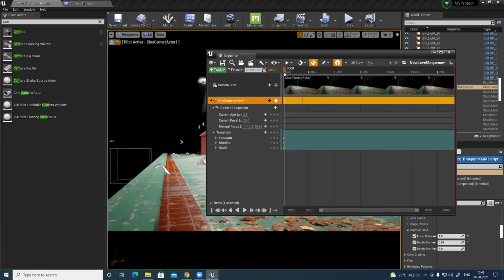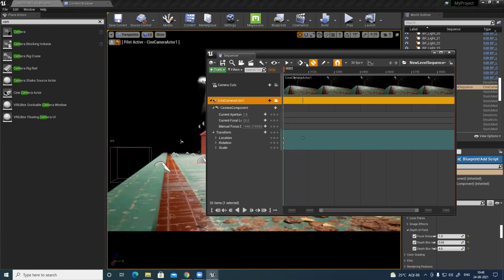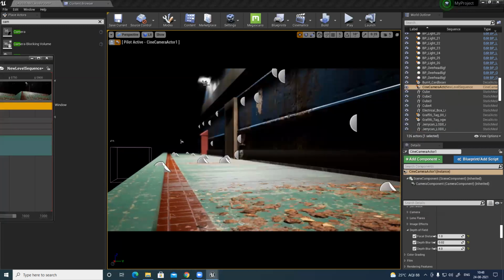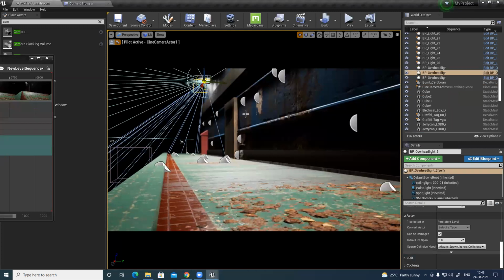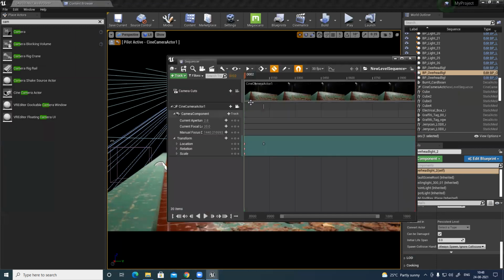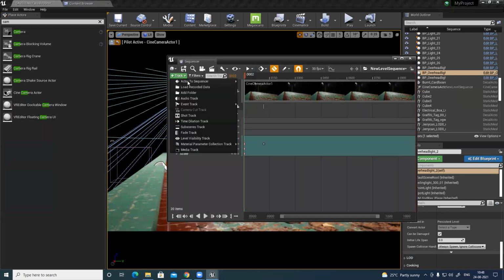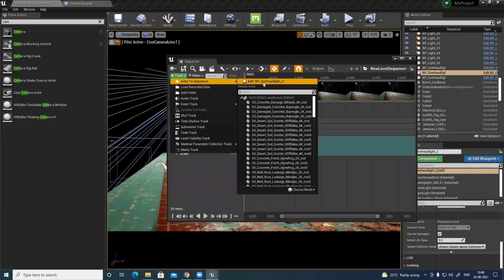So let's now take the center light. This light, I want it to flicker. So I'll select this blueprint and go to track actor. Whatever you have selected in your screen will appear first. So add the blueprint here.